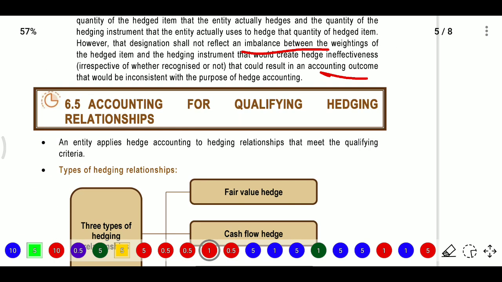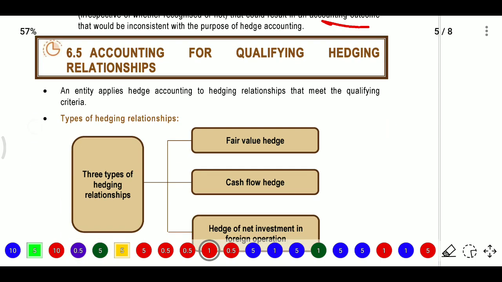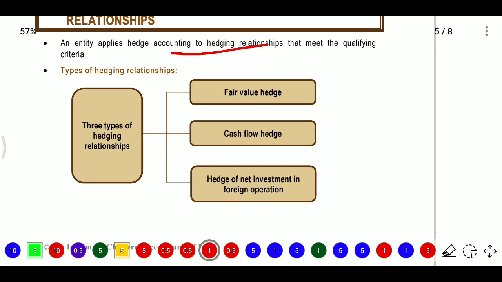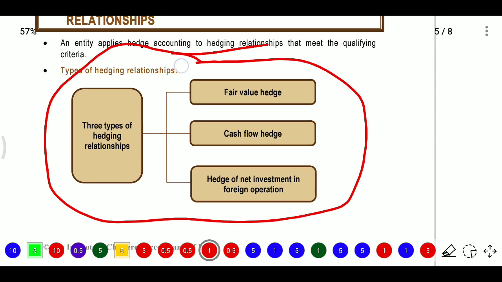Now, once a hedging relationship is there, we need to account for that hedging instrument. An entity applies hedge accounting to a hedging relationship when the qualifying criteria are met. Firstly, we need to see the type of relationship. There are three types of hedging relationship: one is fair value hedge, another is cash flow hedge, and another is hedge of a net investment in a foreign operation.